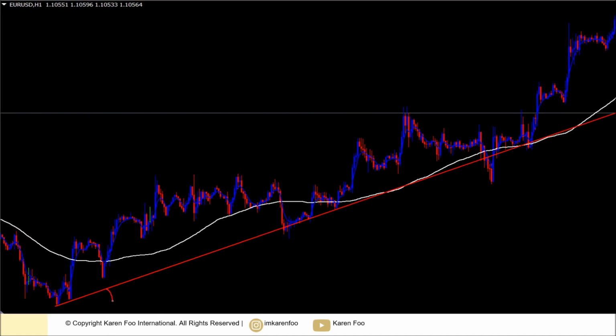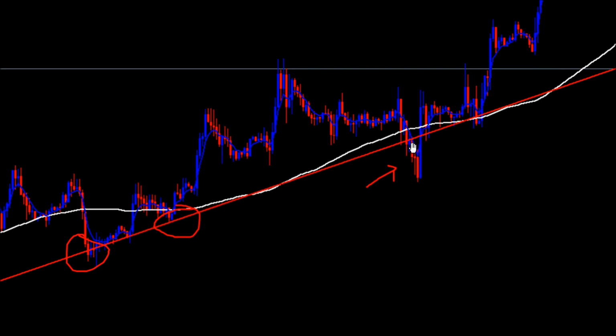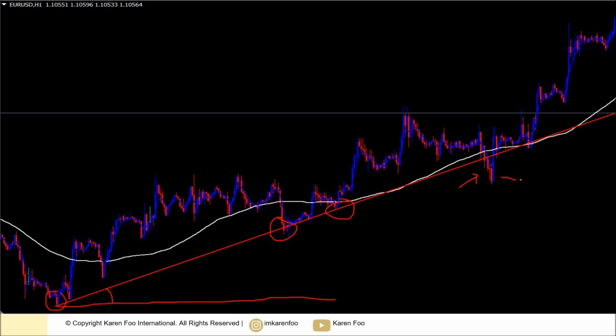Now let me give you one more example over here. Okay, look at this angle, not too steep. You have a trend line that lasts pretty long, and you have your 3 touch points. But on the 4th touch point over here, it is a false breakout. Now you can see that even for a strong trend line, there will be false breakouts. Even though the 5 EMA broke below the trend line, telling you that this is a real breakout, it turns out that this is a false breakout. So there are ways for you to determine whether this is a real breakout or not. You'll learn that in the next lesson.